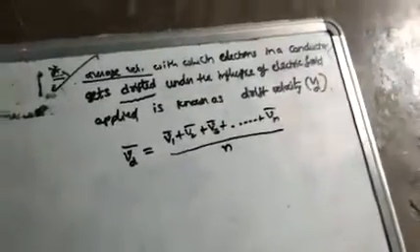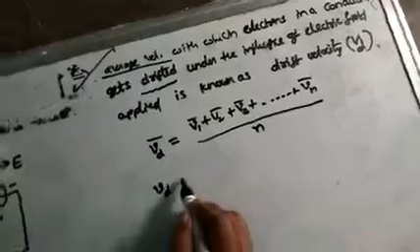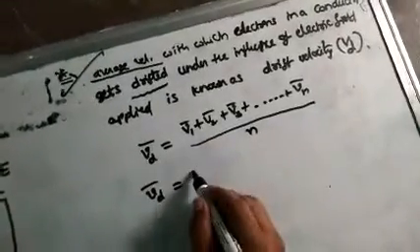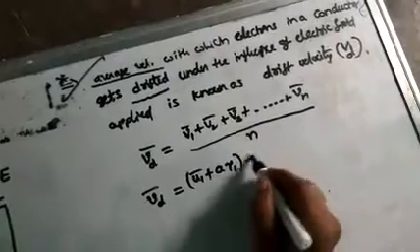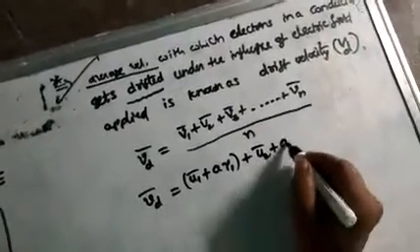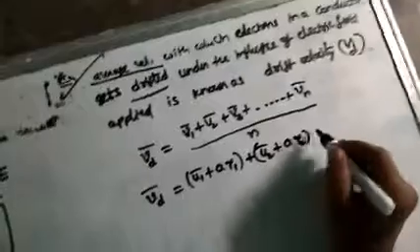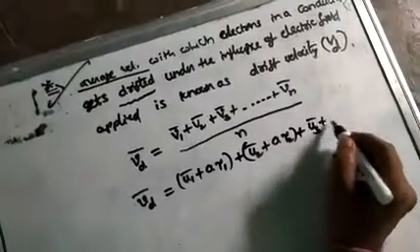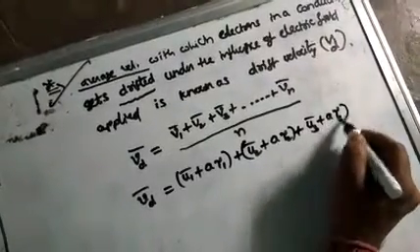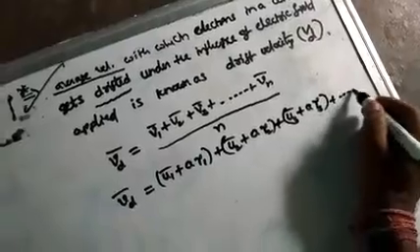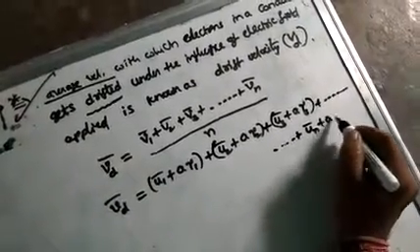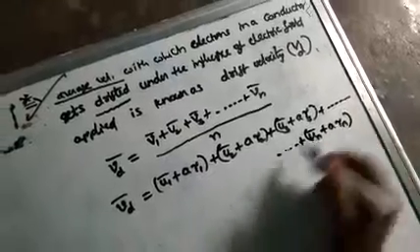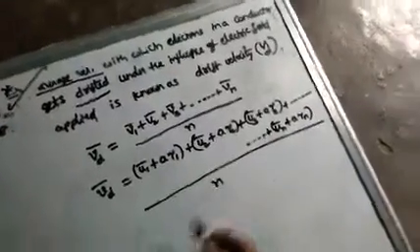Now substitute: v1 is u1 bar plus a into tau 1, v2 means u2 bar plus a of tau 2, similarly u3 bar plus a of tau 3, and so on, plus un bar plus a of tau n, whole by n.